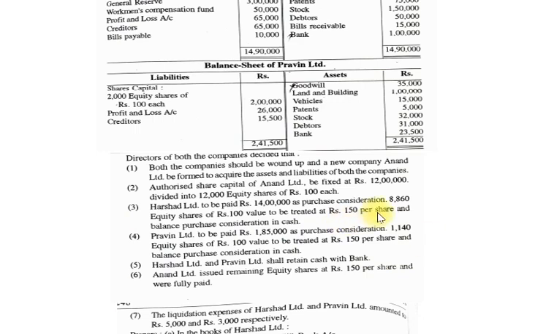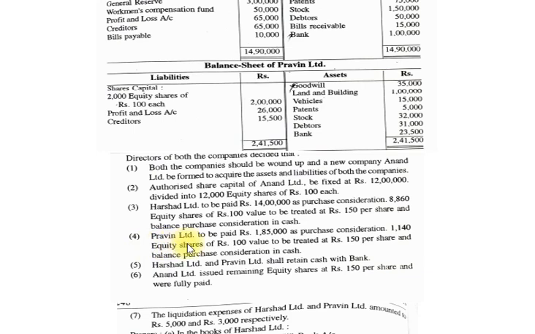So Anand Limited issues 8,860 equity shares. The face value of each is 100 rupees, but we offer at 150 rupees, which means 50 rupees is a securities premium.